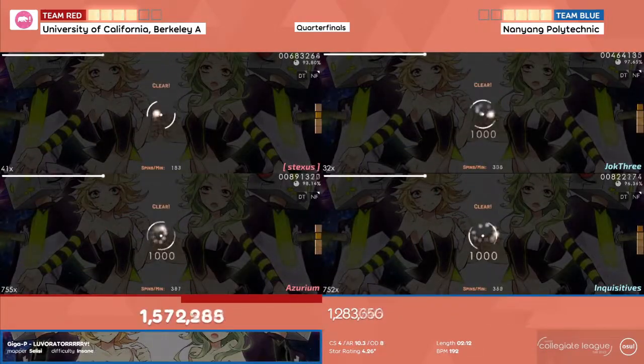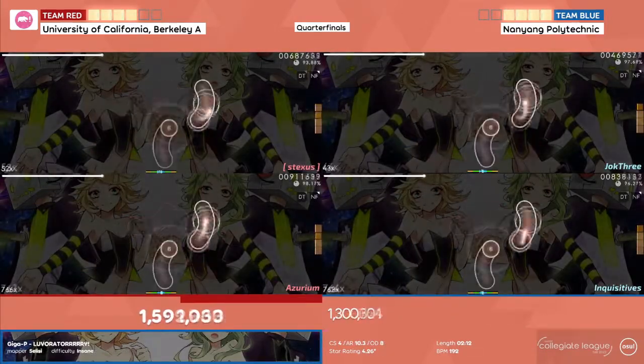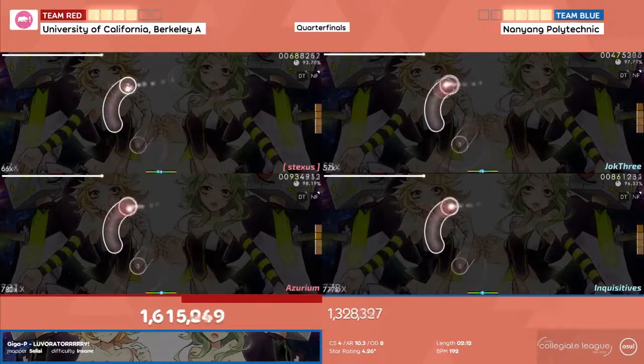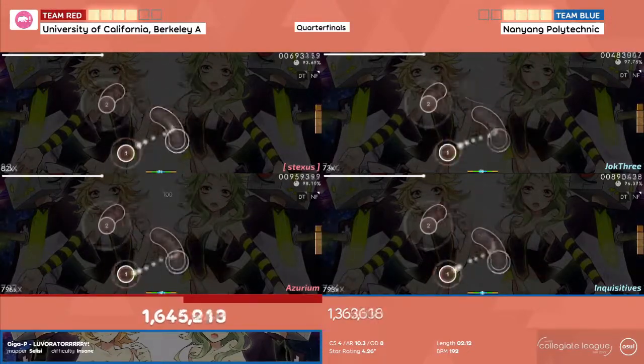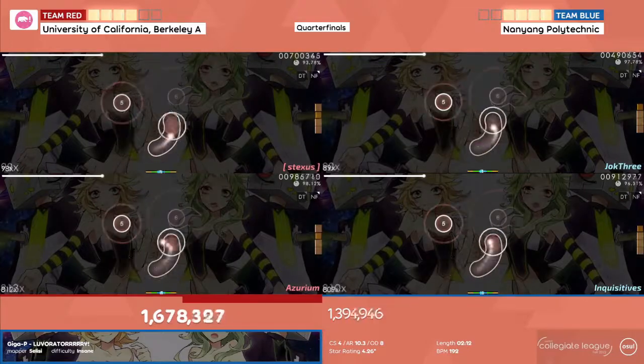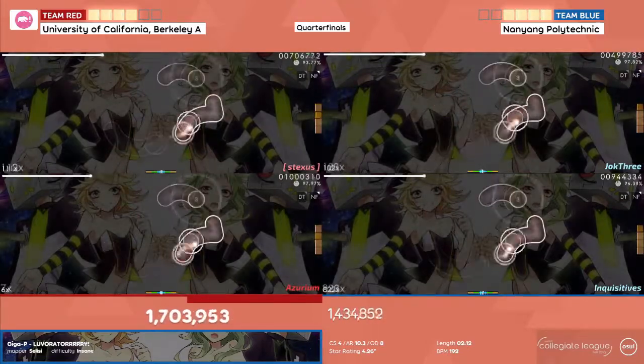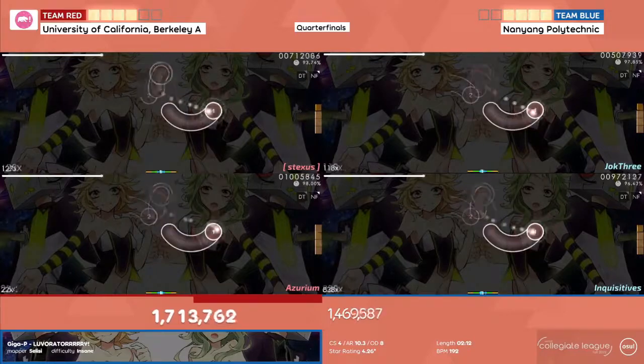With the last pick in their hands, Nanyang Polytechnic has decided to go with double type Dree. However, this pick ultimately backfired as University of California, Berkeley would take this crucial breakpoint to make it 5-4, just simply too strong for lead.